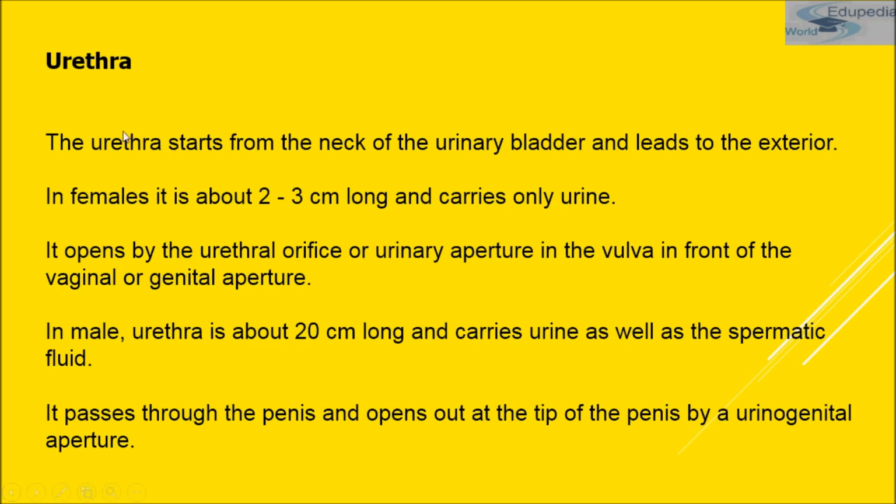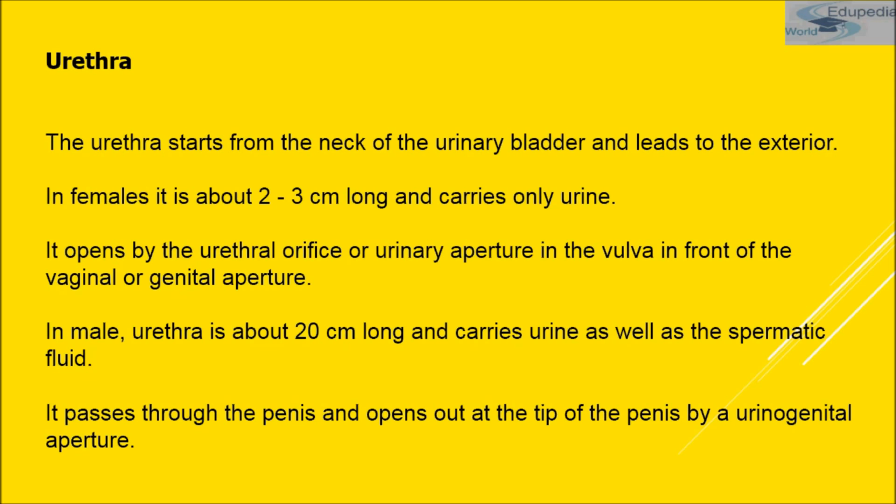let's see once again that the urethra starts from the neck of the urinary bladder and leads to the exterior. And micturition takes place by the urethra. That means micturition, the act of voiding of urine outside the body, takes place through the urethra. In females, it is very short, about 2 to 3 centimeters long, and it carries only urine.